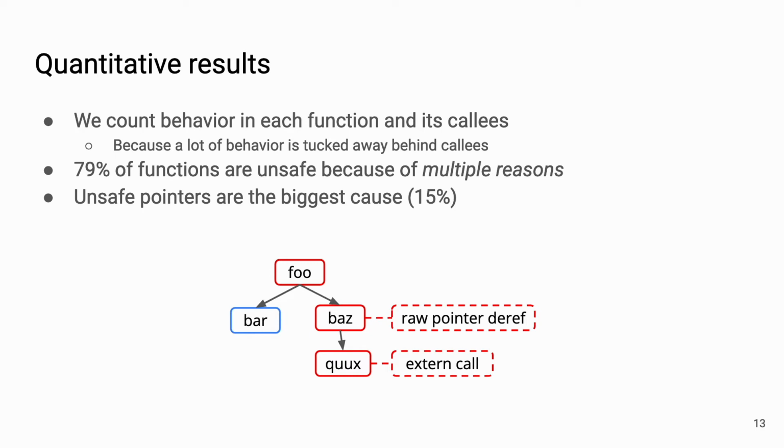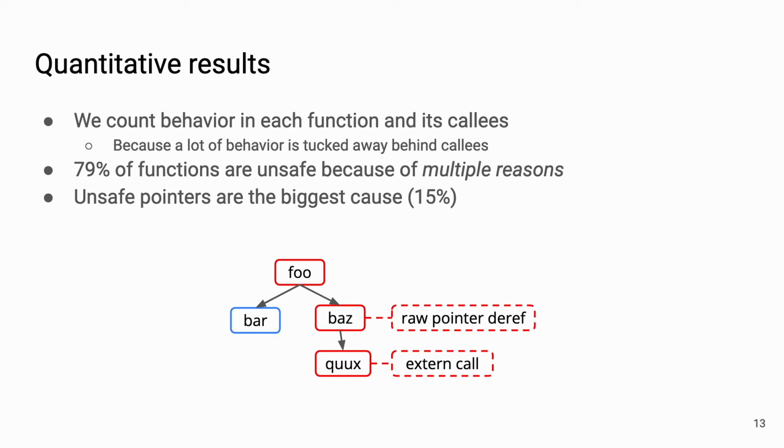And to answer that, we essentially count the same behavior for the function that it occurs in and all the transitive callers. For example, in this call graph, cooks makes an external call, so foo, baz, and cooks are all three marked as unsafe because of the external call.